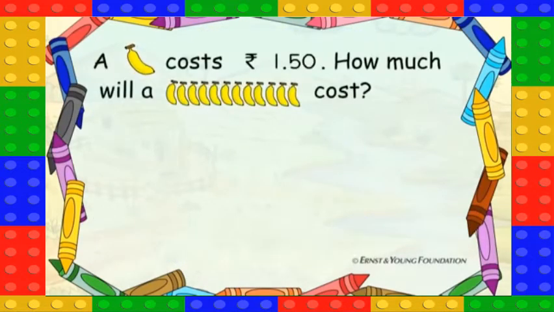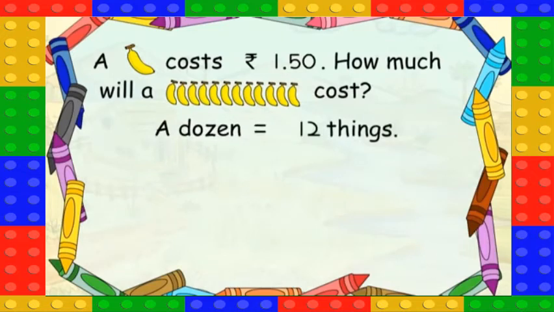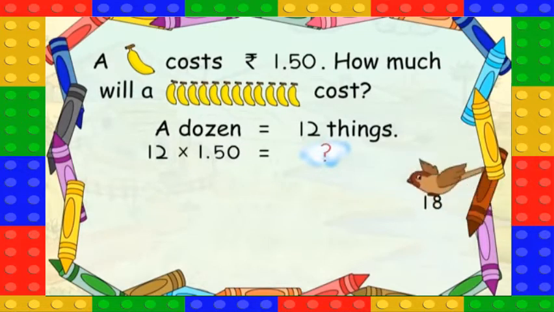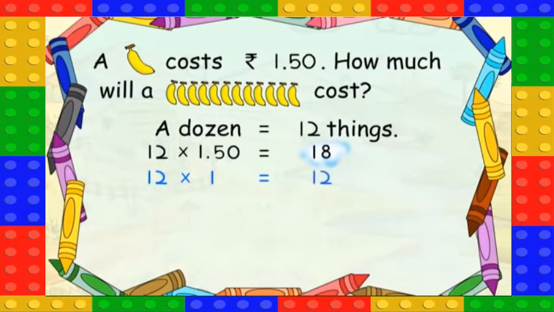A banana costs rupees 1.50. How much will a dozen bananas cost? A dozen is equal to 12 things. So, it is 12 into 1.50. First, let us do 12 into 1 is equal to 12.